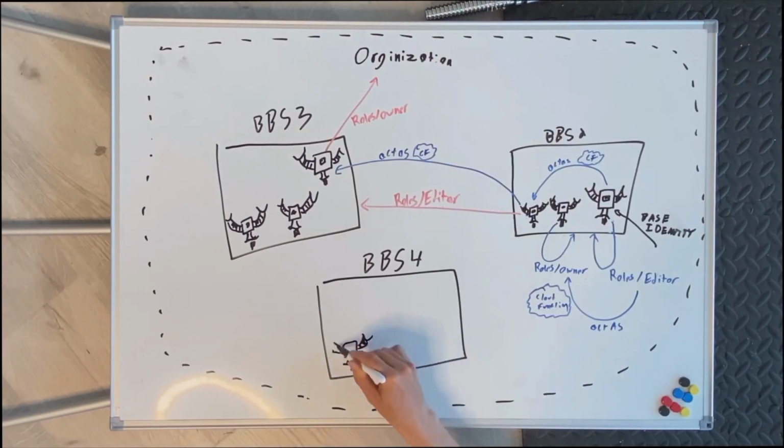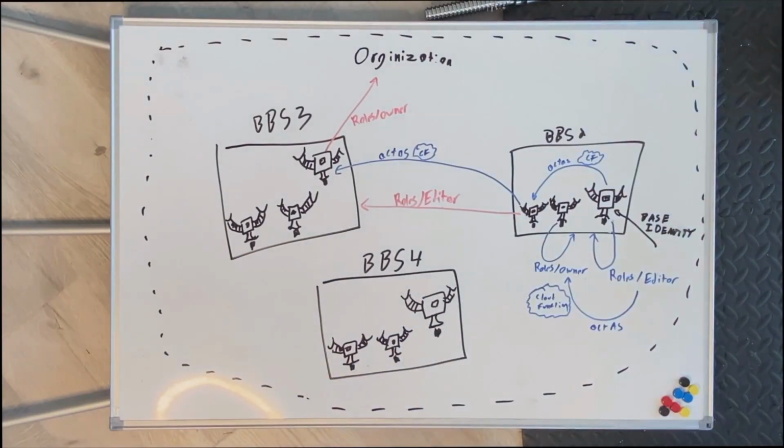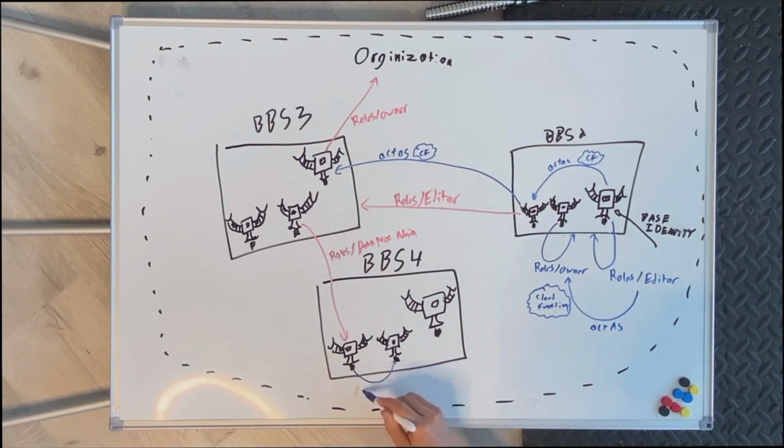One last thing to note here is because this Dataproc role binding was actually cross-project, this allowed us to again compromise the new project, BBS4. And because the default service accounts are in every project, this allows us to take control of all of the service accounts in the new project.